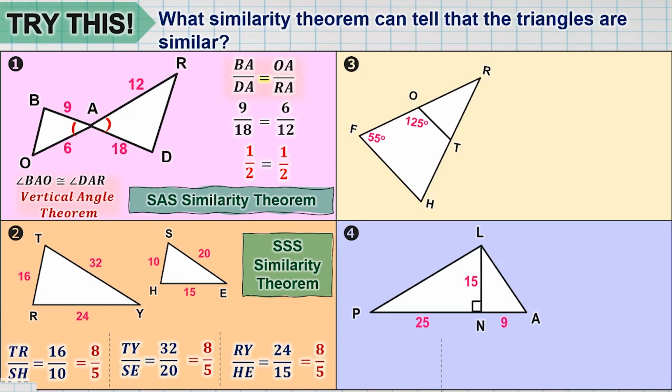Number 3. Ano sa tingin nyo? Hindi naman congruent yung binigay ng angle. Pero alam natin na itong angles na to, kung nasaan si O, ay supplementary because they are linear pair. So we can get the measurement of angle ROT by subtracting it from 180 and we get that is equal to 55 degrees.